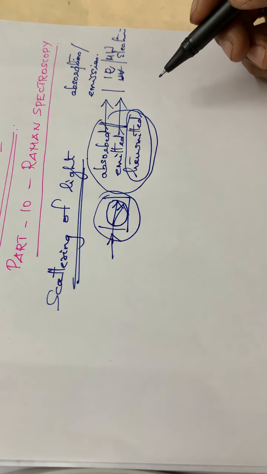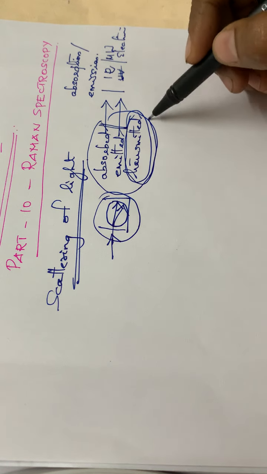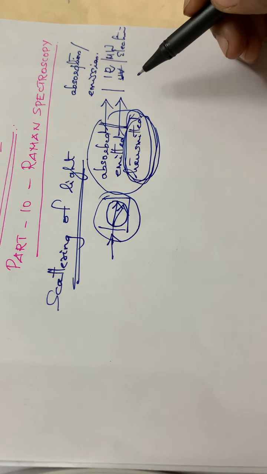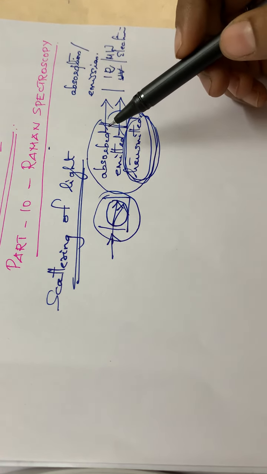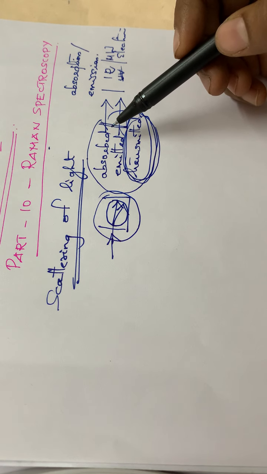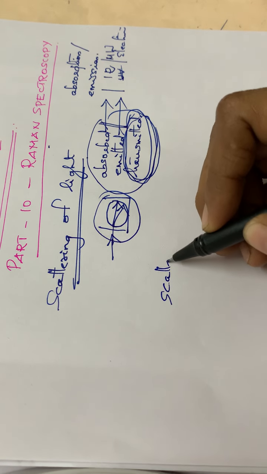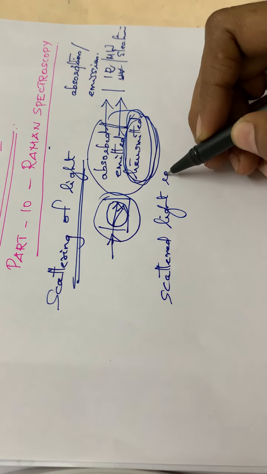So this Raman spectroscopy deals with the scattering of light, that is, those parts of the light which get scattered. Raman spectroscopy will be dealing with the scattered light radiations.